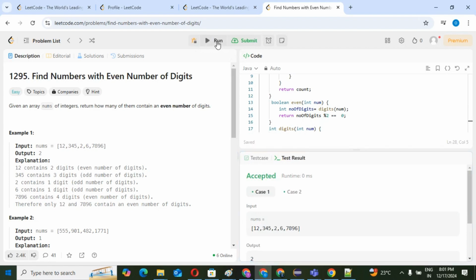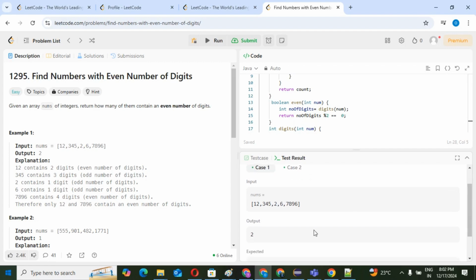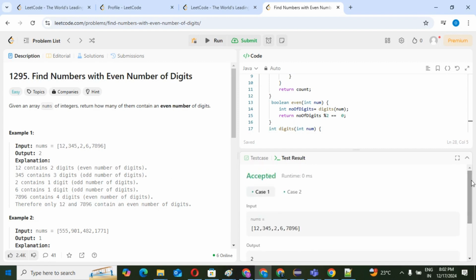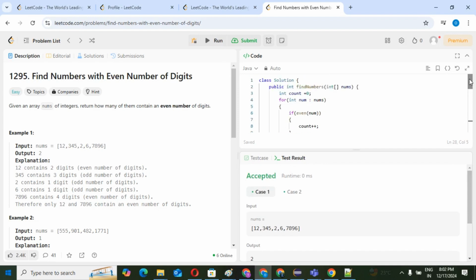See, what output is coming? Please see carefully. The output is 2, yes or no? Same output here or not? And you can also see it says Accepted. So what did we understand? The code we have written is working fine for LeetCode as well.